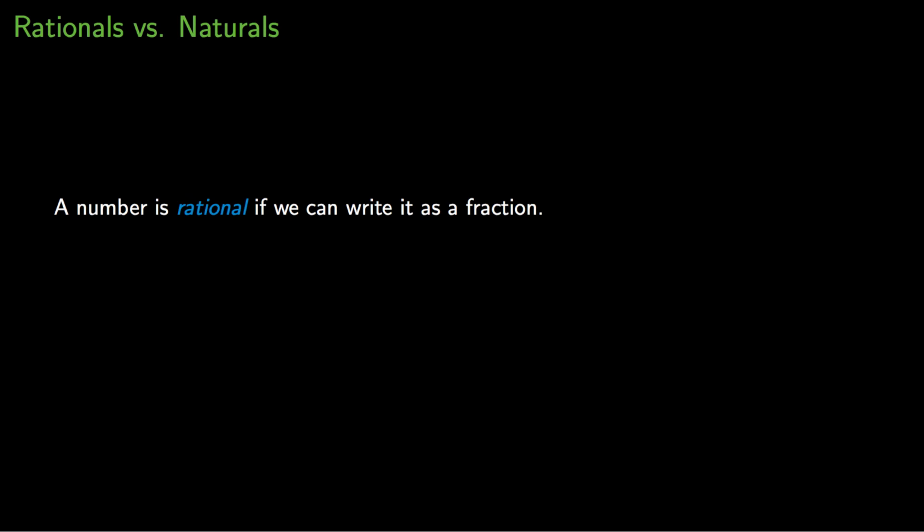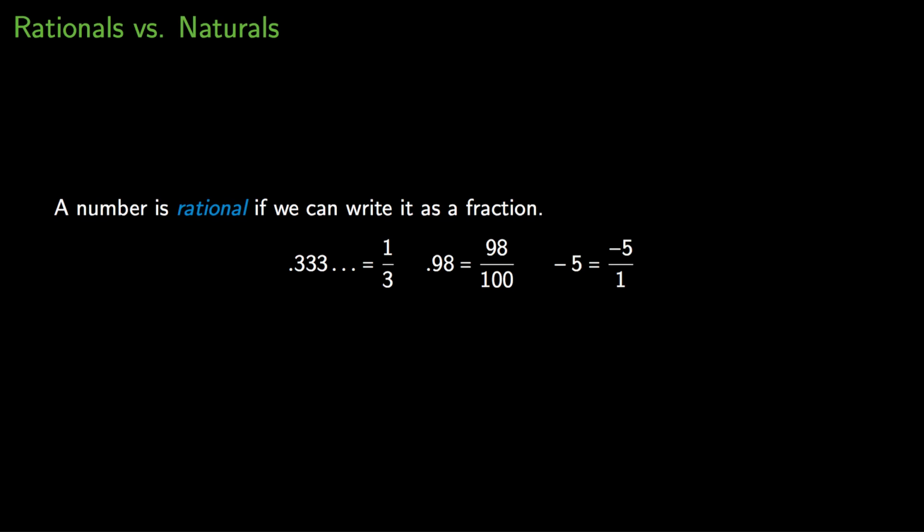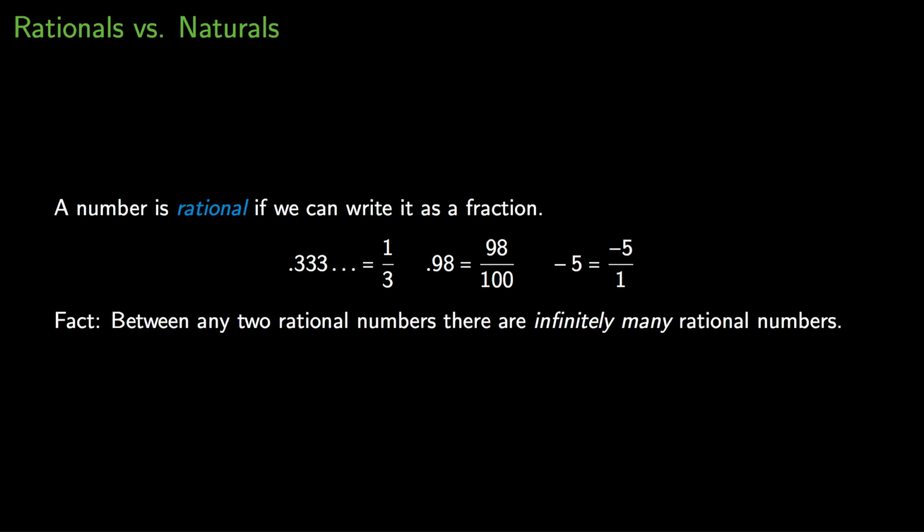Remember that a real number is called rational if it is possible to write it as a fraction. So 0.333 repeating forever is rational because it is possible to write it as 1 over 3. 0.98 is rational. -5 is rational. And here's a fact for you. Between any two rational numbers that you like, there will be infinitely many rational numbers.